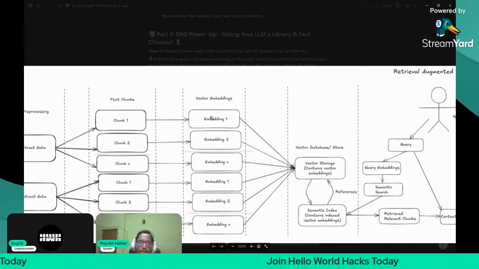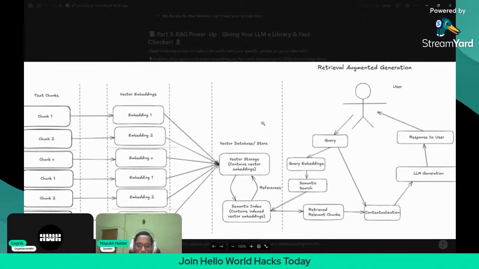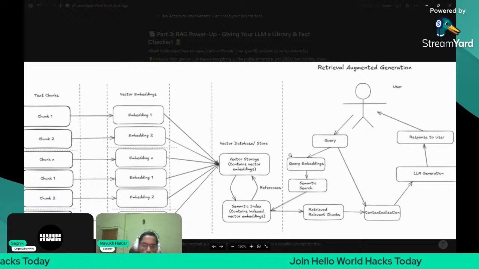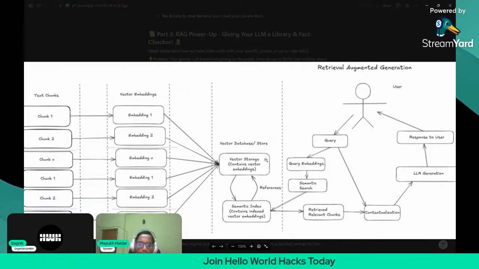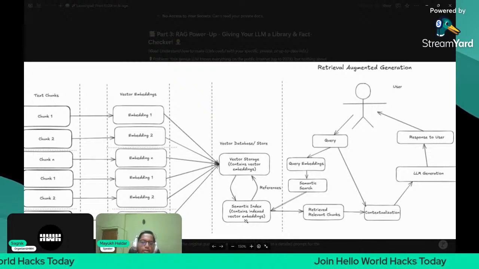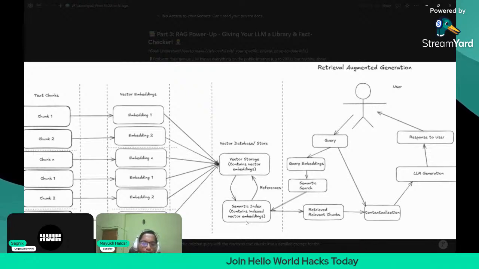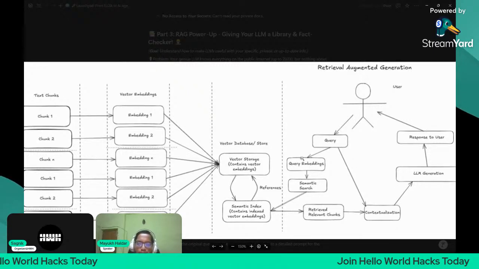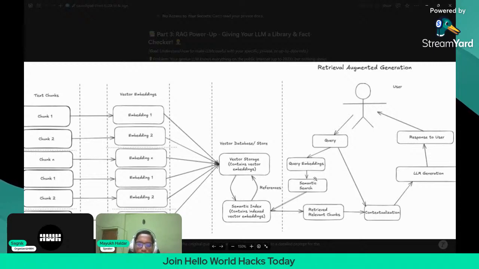After that, we have what is known as the vector database or vector store. How is it created? The embeddings are accumulated into one vector storage, and then using the indexing function of the vector storage, you get a semantic index. Now, what is a semantic index? It contains indexed vector embeddings. Why do we need indexed vector embeddings? Why can't vector embeddings alone help us? Because when we query the index embeddings, we use something known as semantic searching.